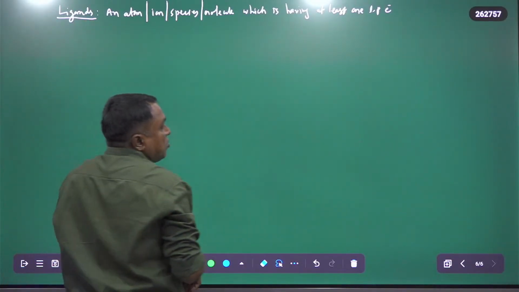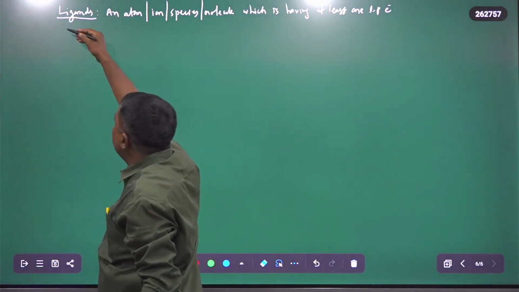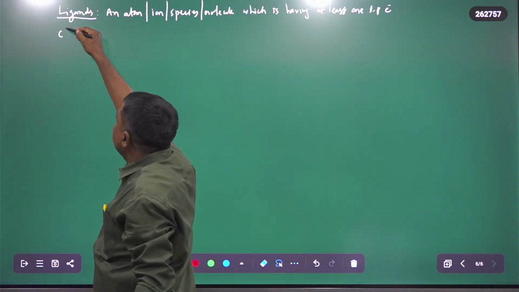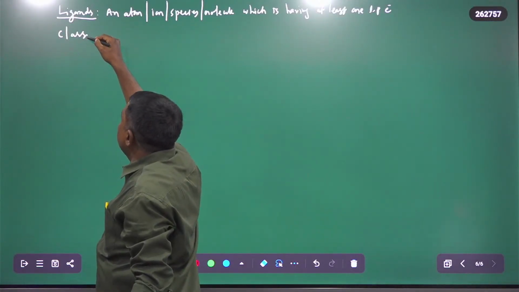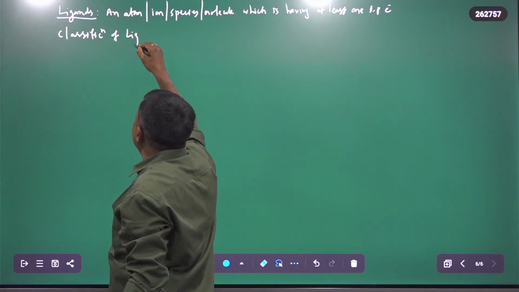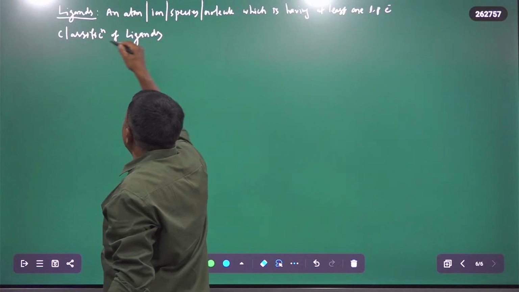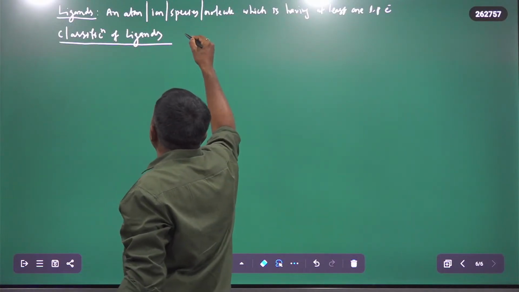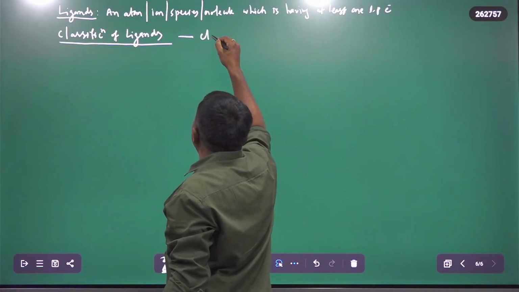So now we are going to discuss the classification of ligands. This is a very important classification. Ligands are classified in many ways.